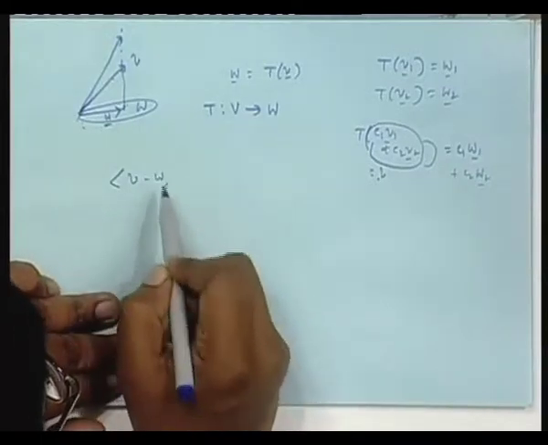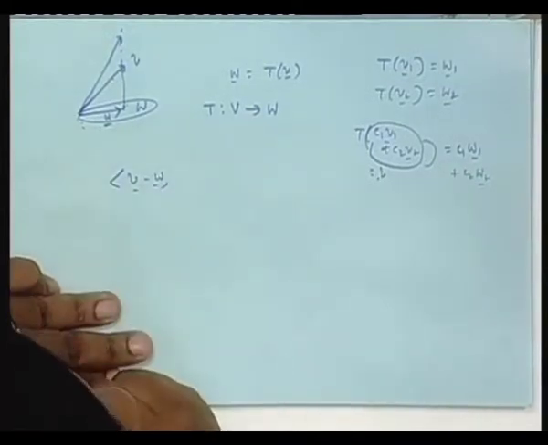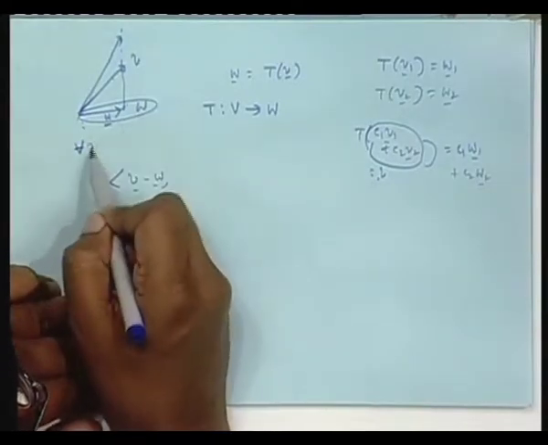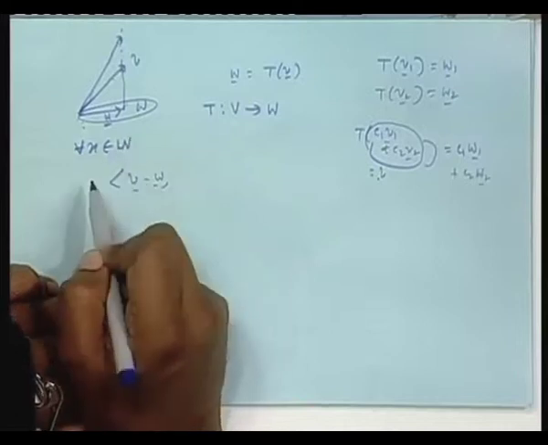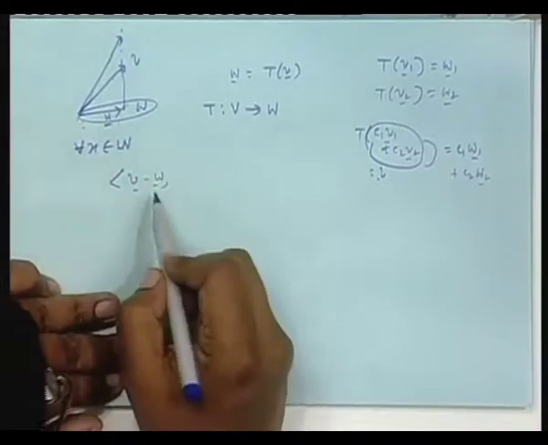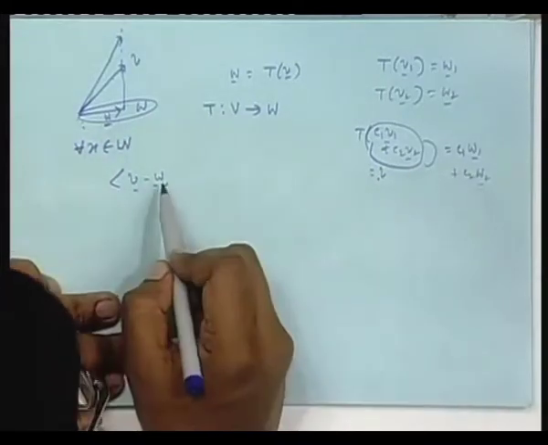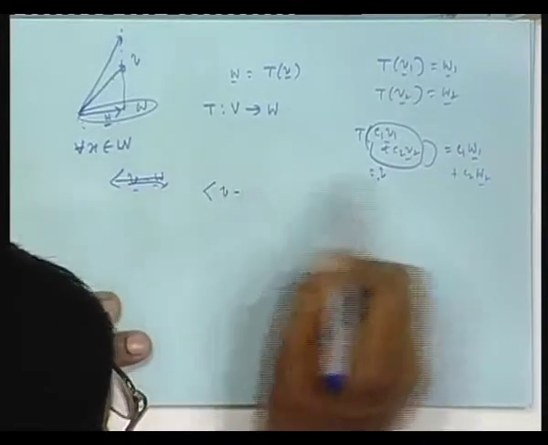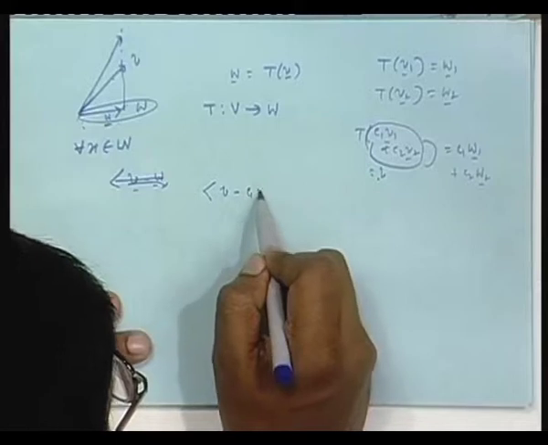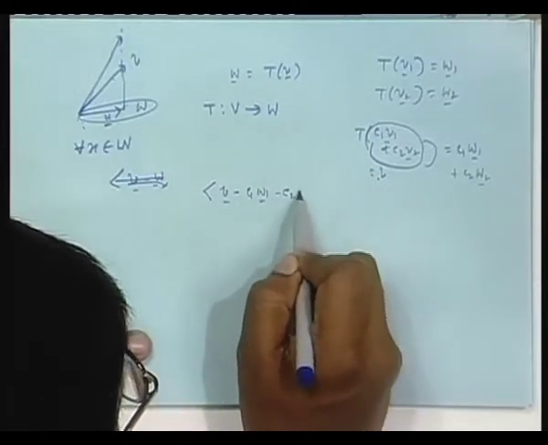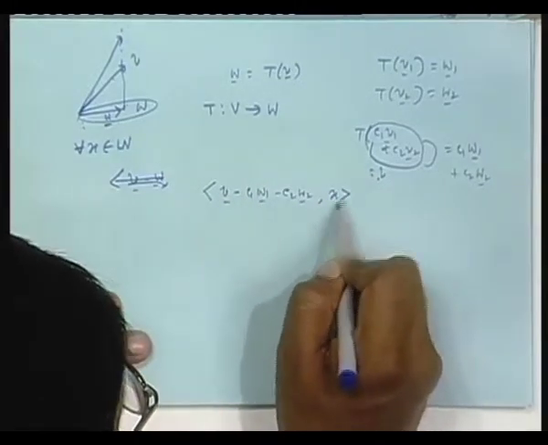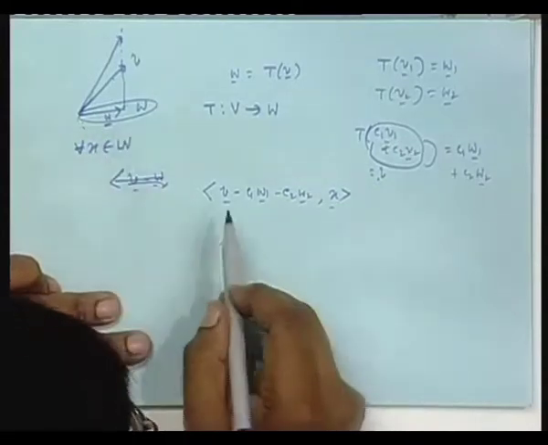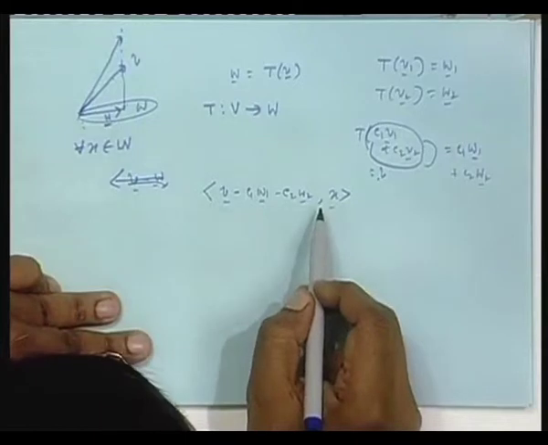And that is very easily seen. For all x, take any x element of W, any vector of W. V minus this quantity C1 W1 plus C2 W2, inner product with x, where x is any vector of W. Is it that this error is orthogonal to any vector of W?